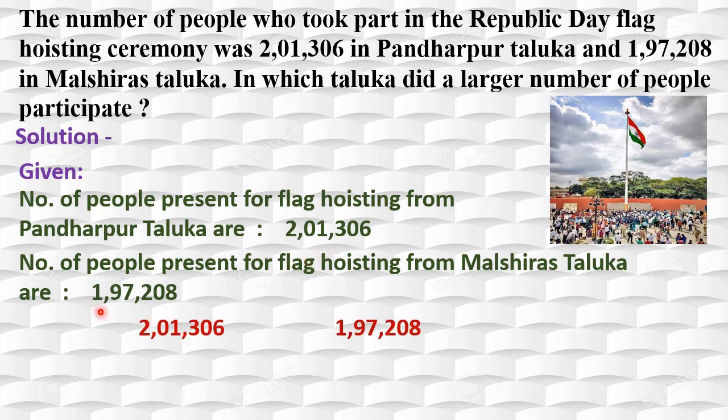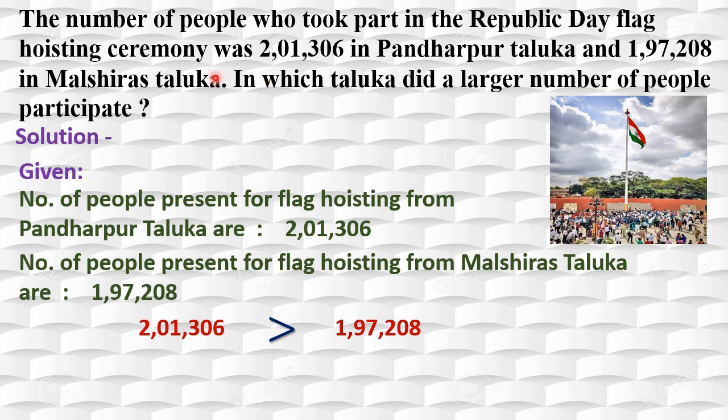Okay, now here we have to compare these two figures, that is 2,01,306 and 1,97,208, isn't it? When we compare these, yes, you know which is the greater one and which is the smaller one. Come on, tell me. Here it is 2 lakh. Here it is 1 lakh. Isn't it? Here only we can get the difference. So here 2 lakh 1,306 is greater than 1,97,208.